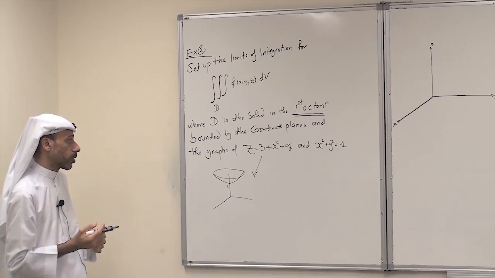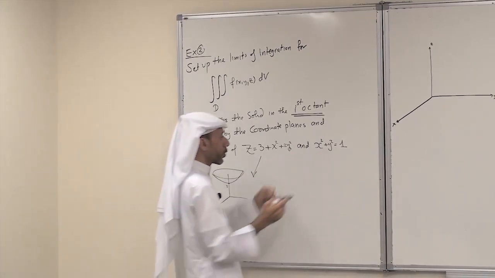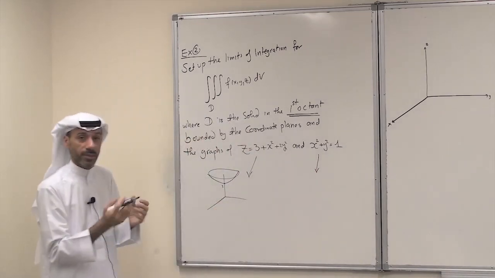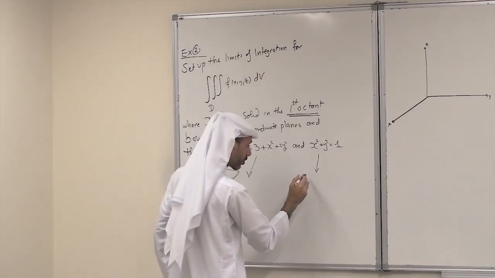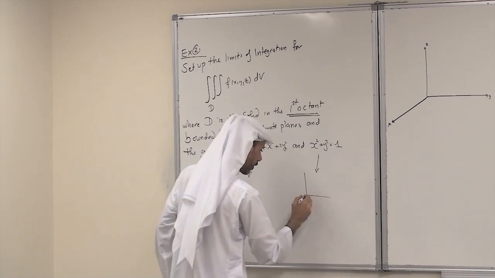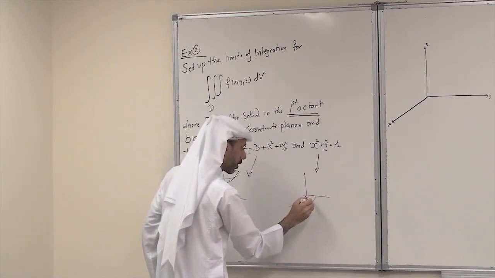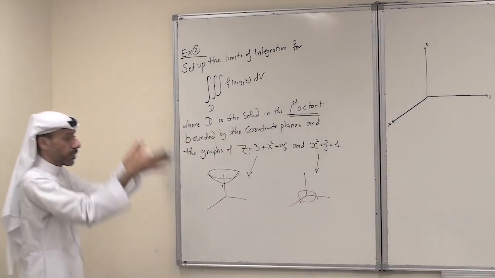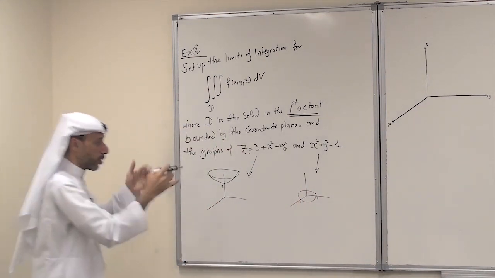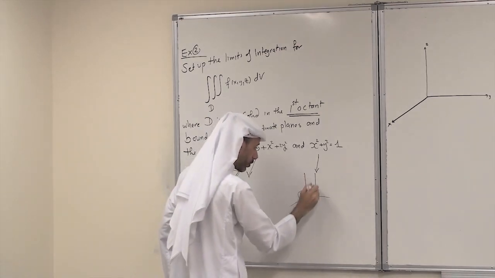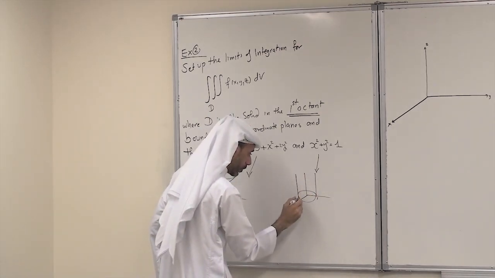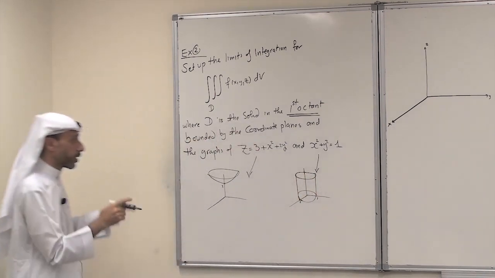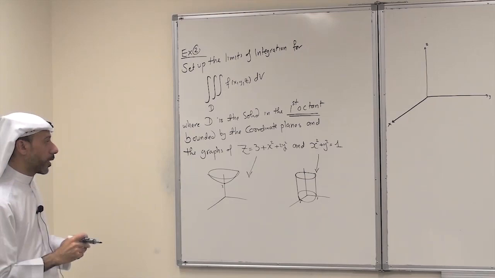It is a paraboloid. The graph of x squared plus y squared equals 1 in 3-space is a cylinder. Of course, in the xy plane, it is a circle. So this is 1, 1. In 3-space, it will be a cylinder. You shift the circle along the z-axis, so it is a cylinder. This is the graph of the two equations.